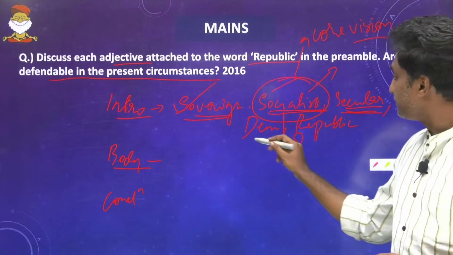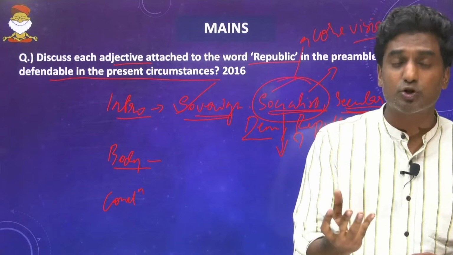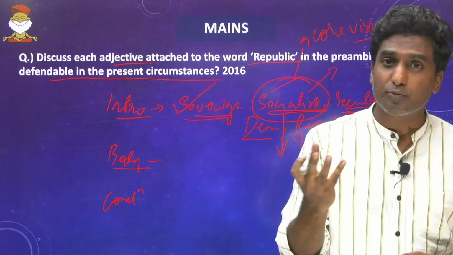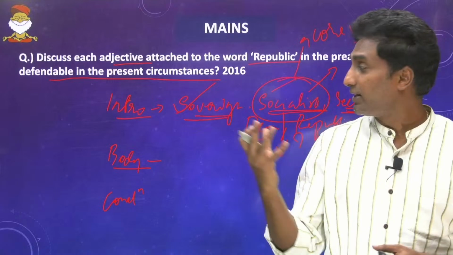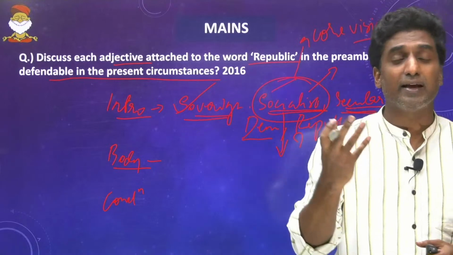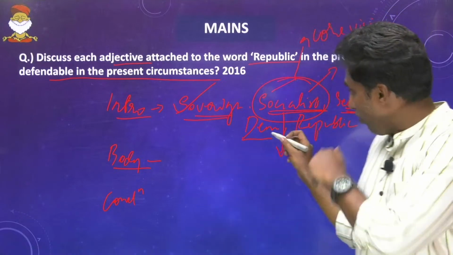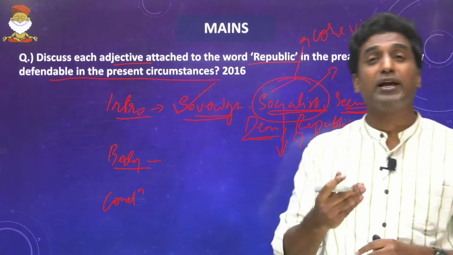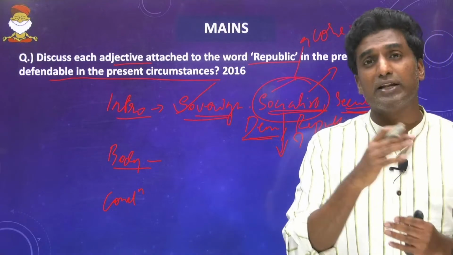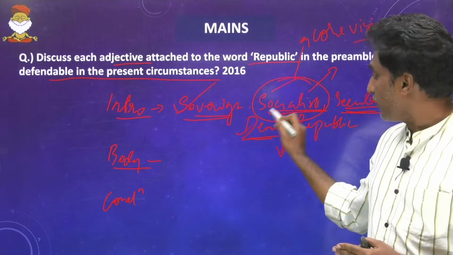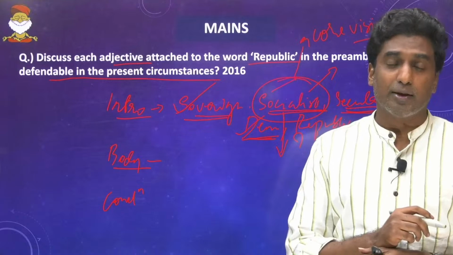Fine. Then going to the word democracy. Democracy is where the people are supreme, and people's voice should be given a hearing. Basically, through elections they elect their representatives, which happens every 5 years. We can quote how the elections have been happening every 5 years without any hiccups. Of course, there were some hiccups during the emergency, but still the elections are going smoothly. So all that I'll be putting in the word democracy.